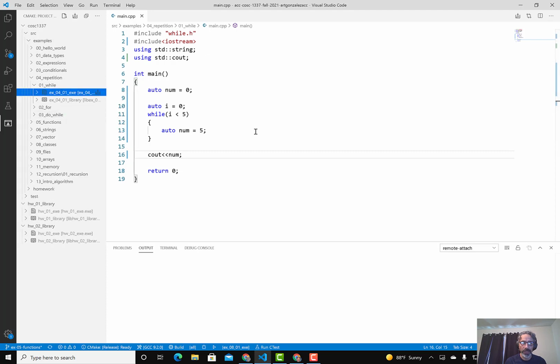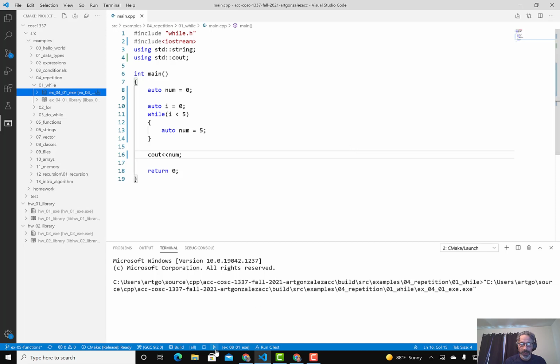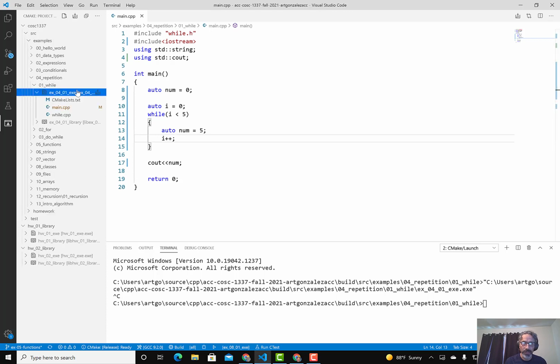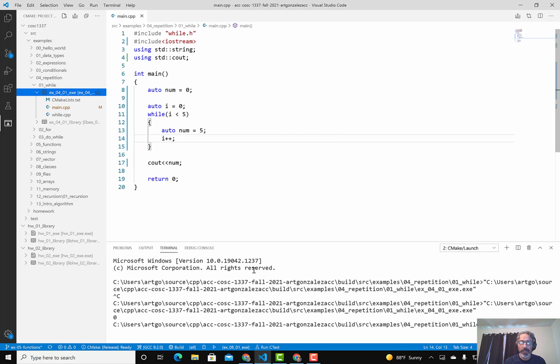Okay, so then we go ahead and execute it. And well, I need to make sure that I increment i, otherwise that happens, right? Infinite loop, sorry. I was just focusing on the variable scope. So we go ahead and run it, and value is 0. Why?